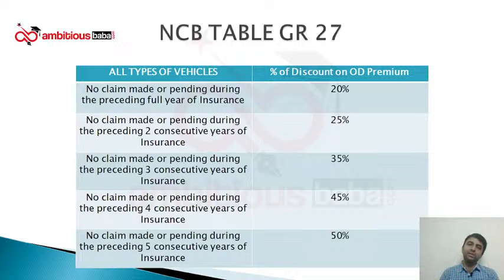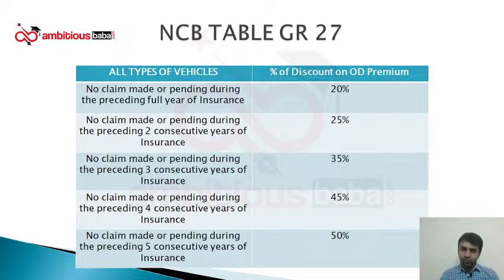First of all, let us understand what NCB is. The full form is no claim bonus. In questions it might come as NCD, no claim discount. Earlier it was called no claim discount, and in some countries it is also known as no claim discount, but in India we call it no claim bonus. A bonus is a kind of discount that we give to the customer when there is no claim in a particular year.